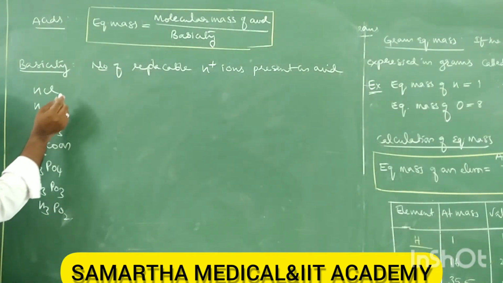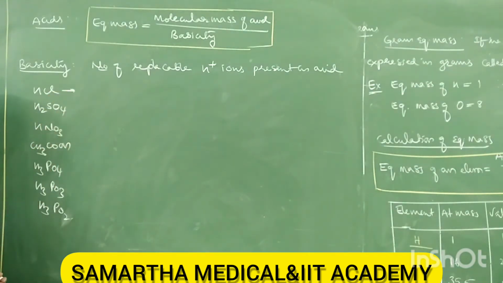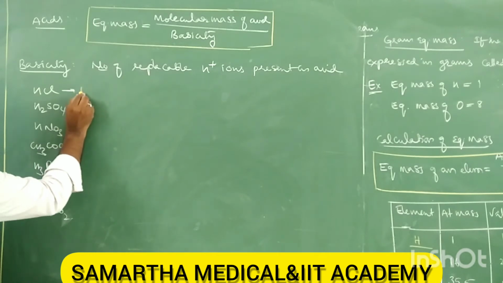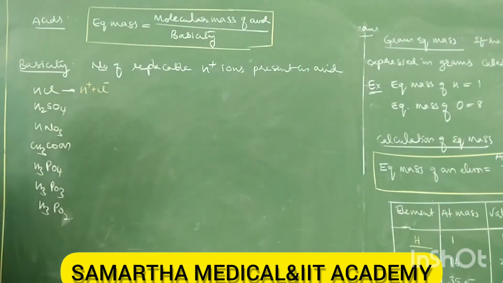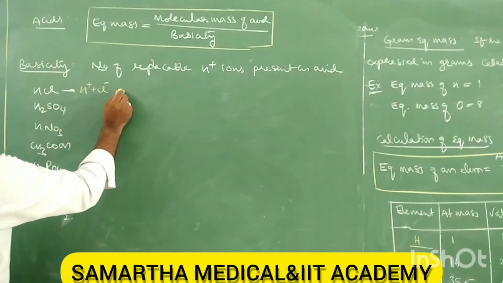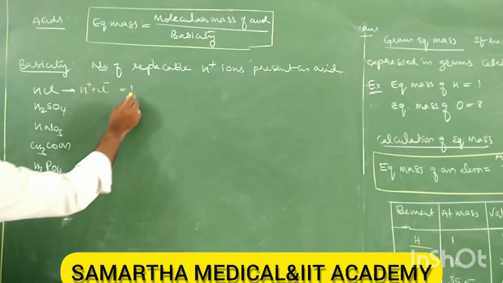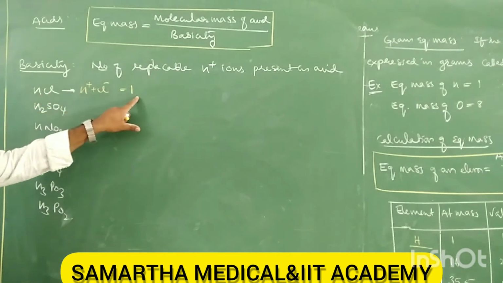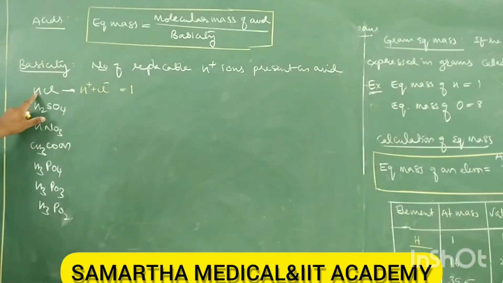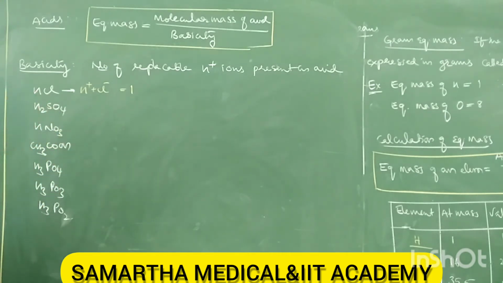Come on, tell me. How many replaceable hydrogens are there in HCl? One, because HCl gives H plus and Cl minus. So basicity is 1, because HCl produces one H plus ion.